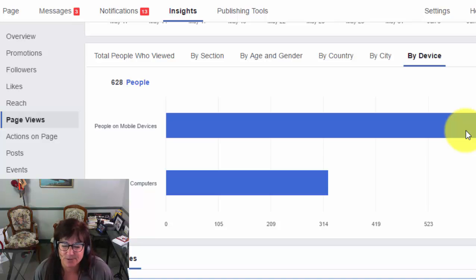You don't want it going to a really busy flyer. You want it to be clear photos that you're posting, and a clear, simple call to action. You don't want them to link through to a website and have to find it on their mobile phone, where they can't find it. So that's good information for you to know.